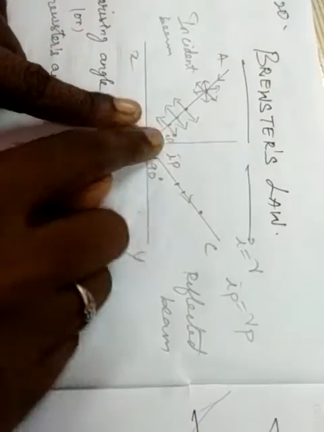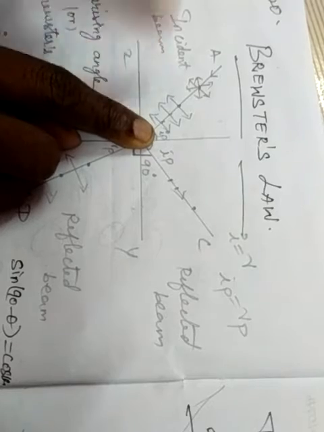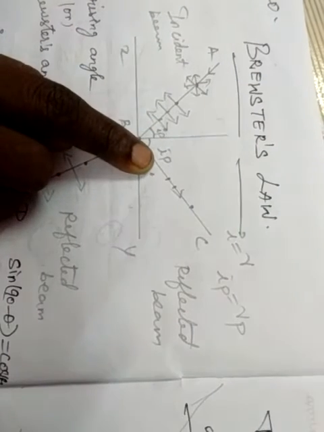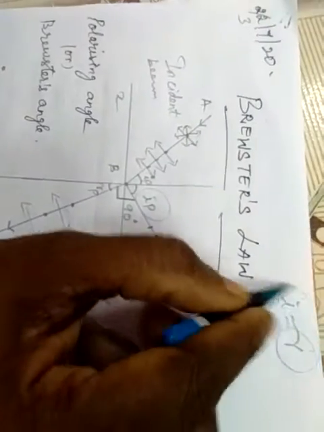So the incident ray reaches point B and is reflected with respect to the normal, right? So this angle is equal: incident angle I and reflected angle R are equal. I am not taking this as R. I equal to R, so I replace R with I.